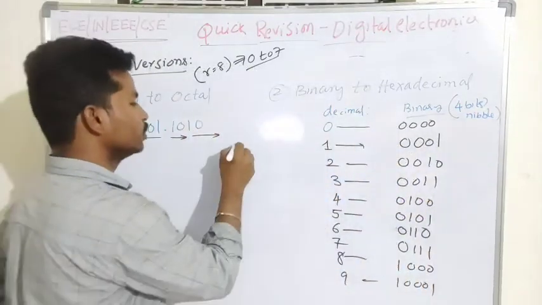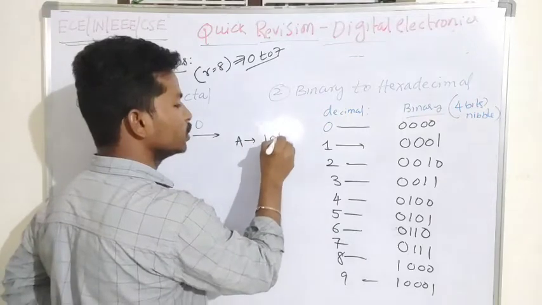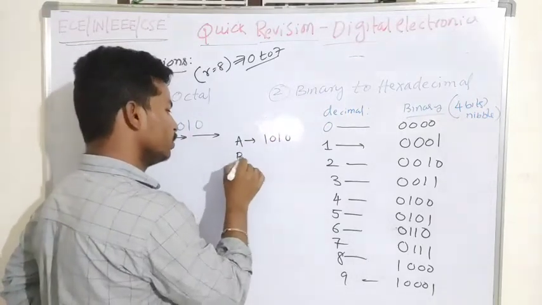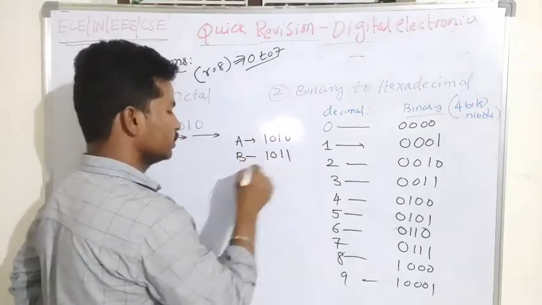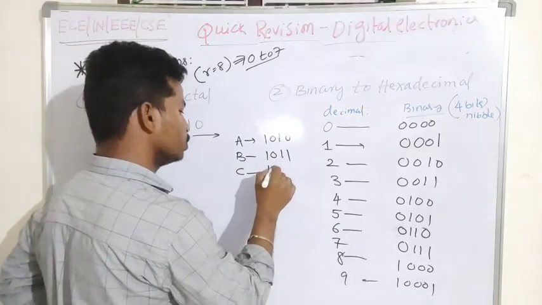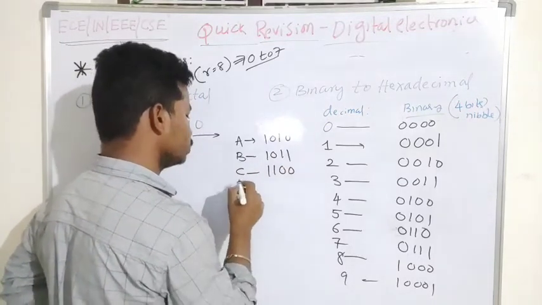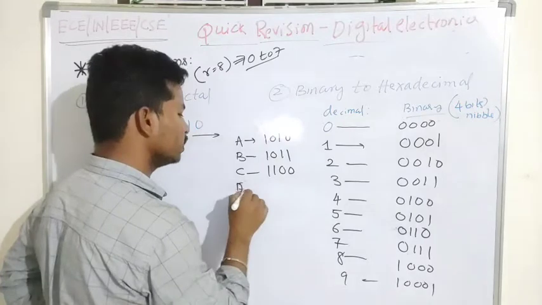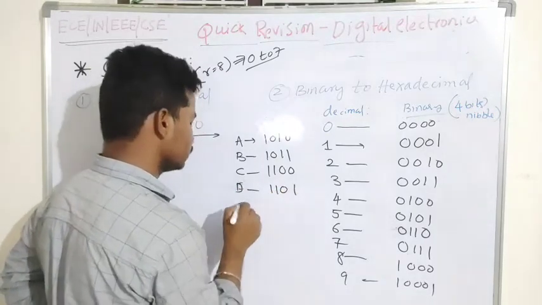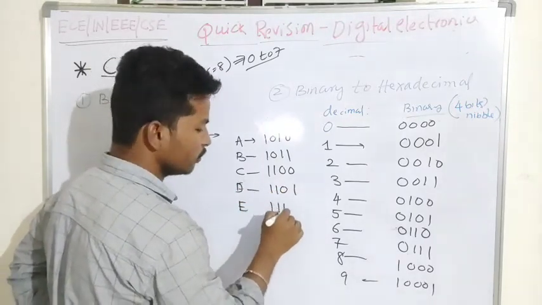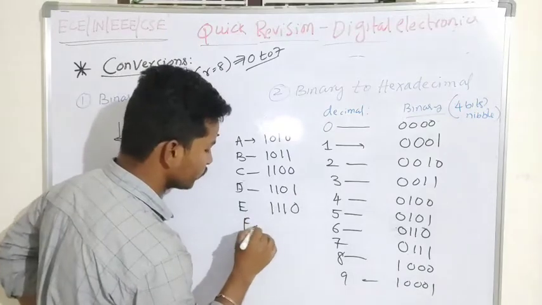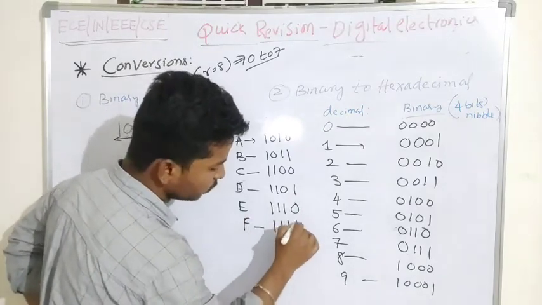After 9, we know that A is 1010, which is 10, B is 1011, C is 1100. After that we have D 1101, E 1110, and F, you have to know that it is 1111.